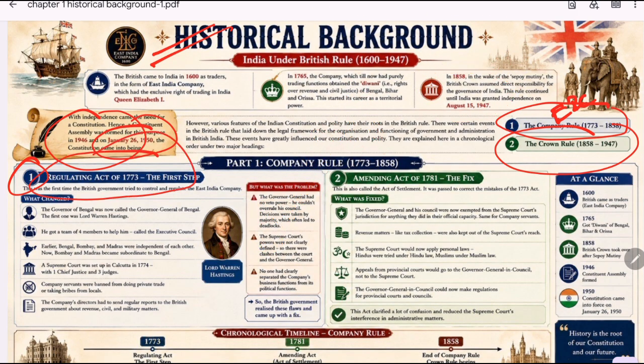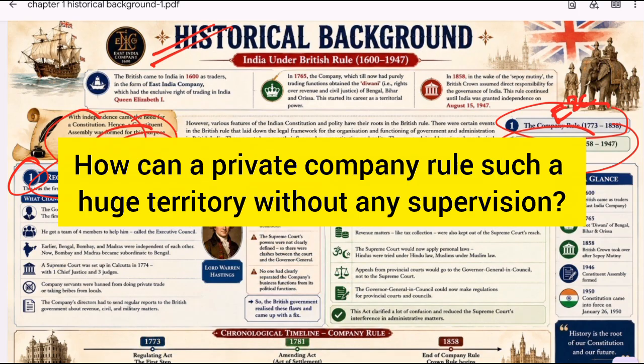First of all, why they felt the need of passing these laws. See, by the early 1770s, East India Company was no longer just a trading company. They got Diwani rights. However, the company was becoming more corrupt, financially weak and poorly managed. So the British Parliament became worried and asked a simple question: how can a private company rule such a huge territory without any supervision?